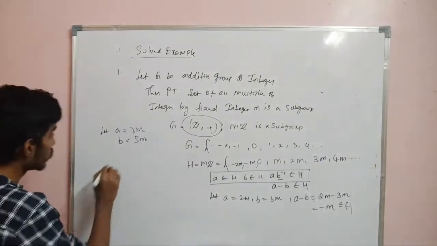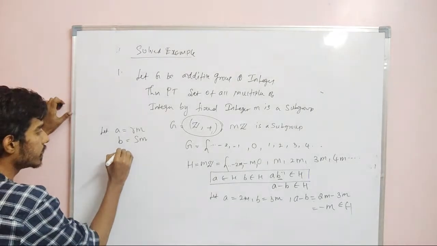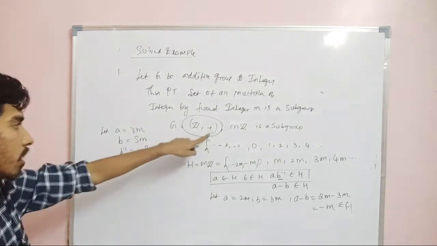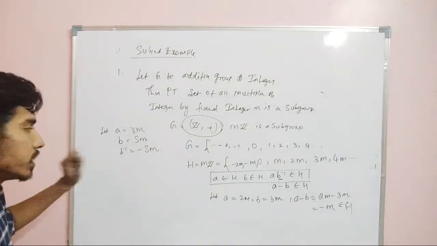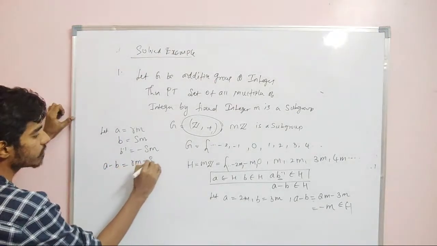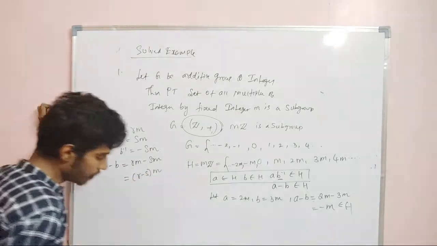Now we need to prove that A minus B belongs to H. What is the inverse of B? It is minus Sm, because the operation is addition. So A minus B is Rm minus Sm, which is (R minus S) into m.